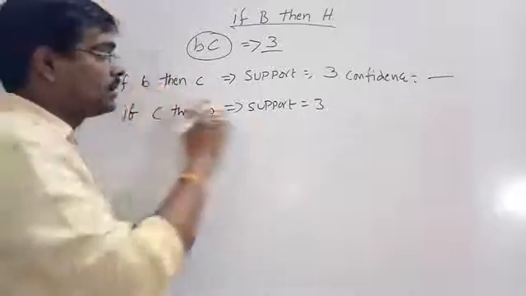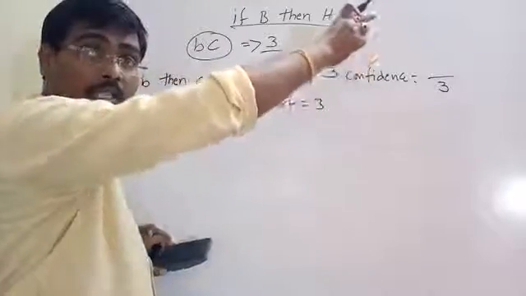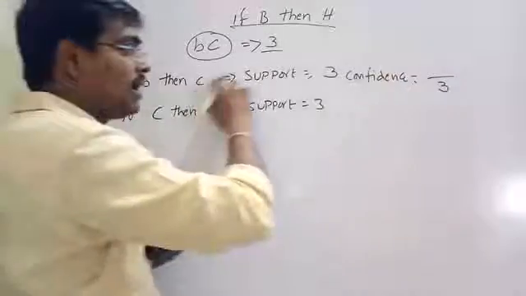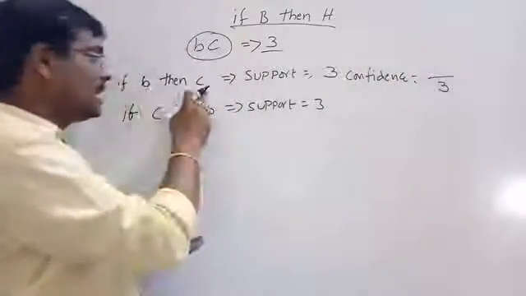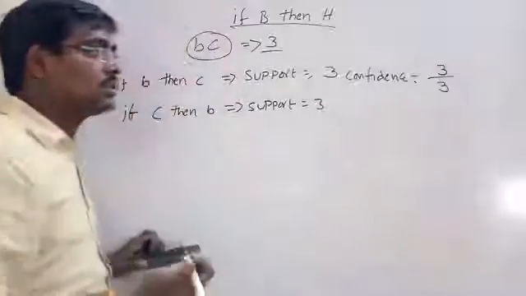We already know the support of B; the formula is the support of B. The support of B is 3, and for B and C, both appear together in 3 transactions.